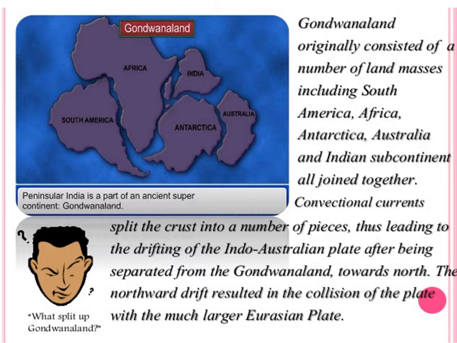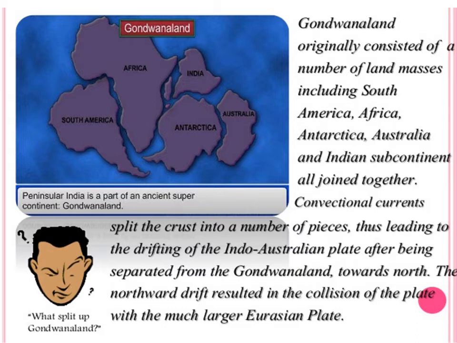According to this, India earlier lay in the south, but now India is in the northern hemisphere. So now India is in the north part of the world. How did it occur? It occurred only due to convectional currents.